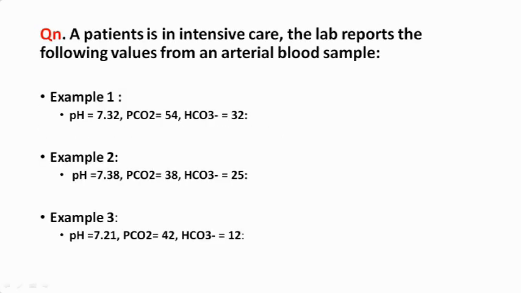Okay. And you can see example 2: pH is 7.32, PCO2 is 38, bicarb is 25. Everything is in normal range. Okay. So it is normal. It is of a normal patient. Okay.